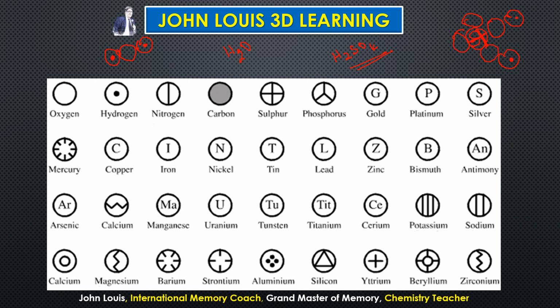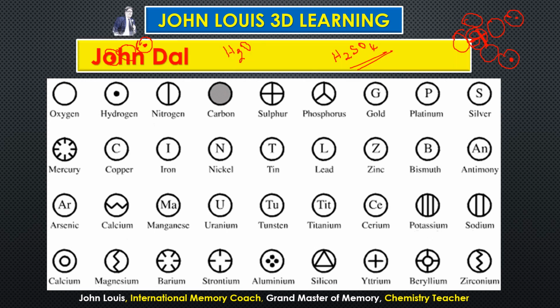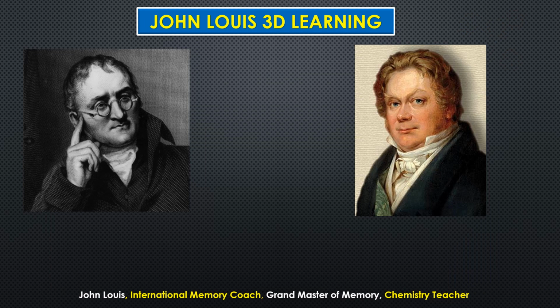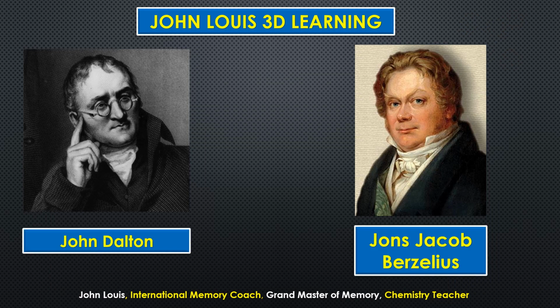That is why different scientists tried various different methods, and finally who succeeded? John Jacob Berzelius succeeded in giving a wonderful system to represent the elements symbolically, and we will be learning Berzelius's various symbols in the next lesson.